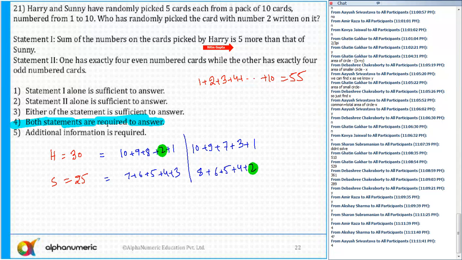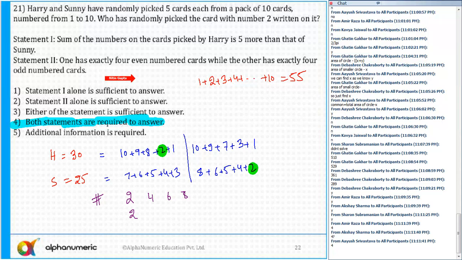So let's go for the second statement, which says one has exactly 4 even numbered cards, while the other has exactly 4 odd numbers. Again, that is not sufficient. But if I combine these two, so one person has got 4 even numbers. So the person who has got 4 even numbers, it can be 2, 4, 6, 8.